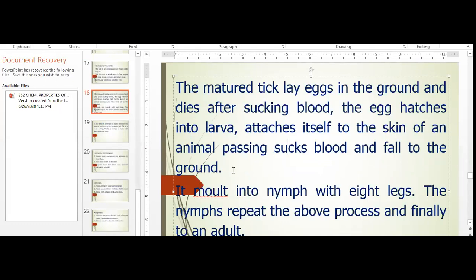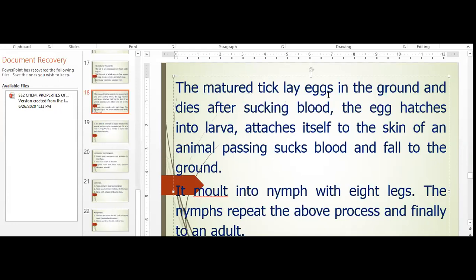Now, the larvae sucks blood and molts. Molt means it develops into a nymph with eight legs. The nymph also attaches itself to another animal, sucks blood, and falls to the ground again. Now, when it sucks blood and falls to the ground, it develops into an adult. So the cycle continues like that.